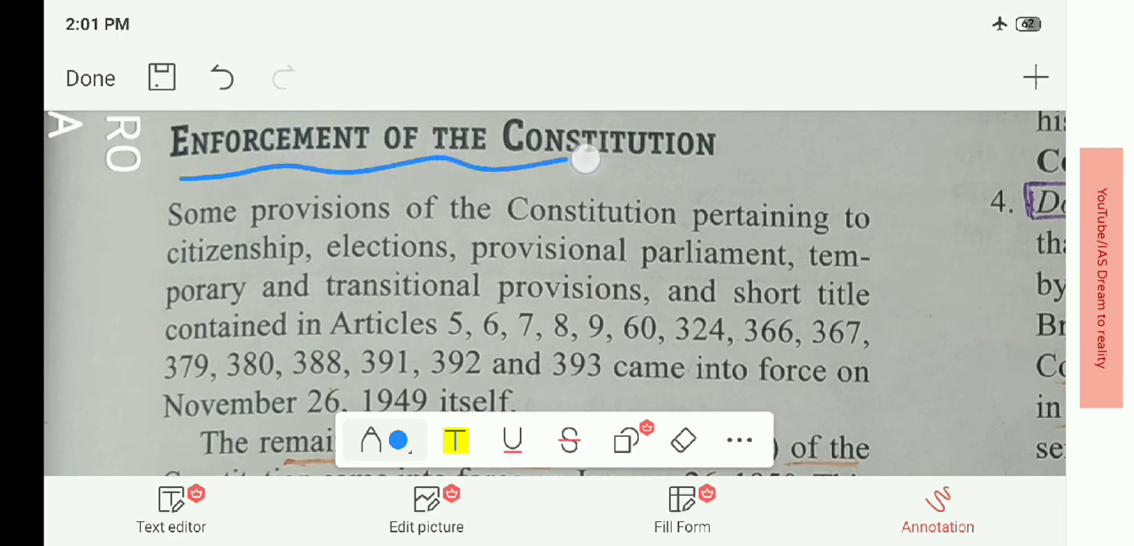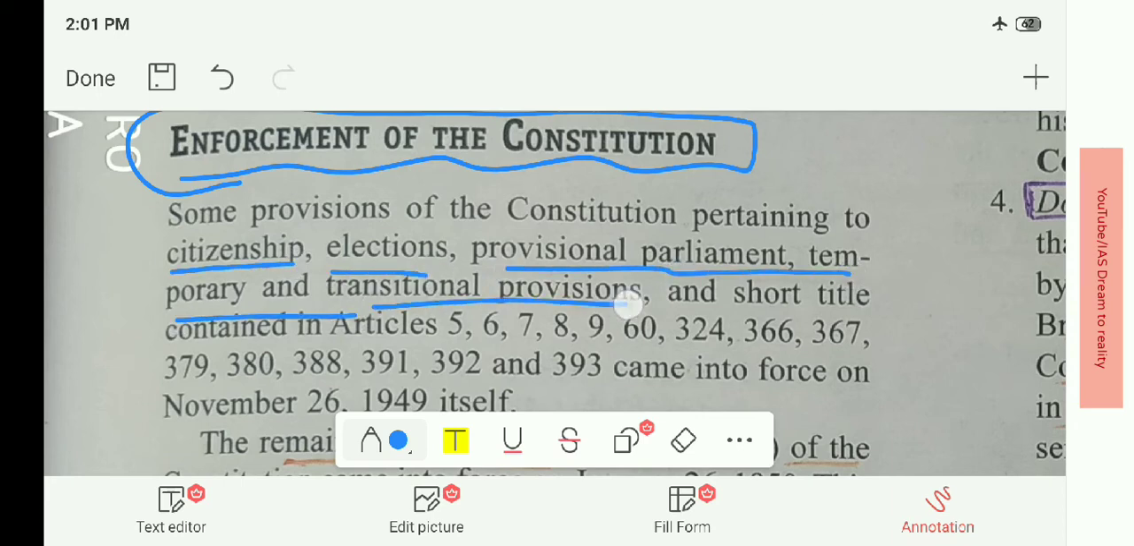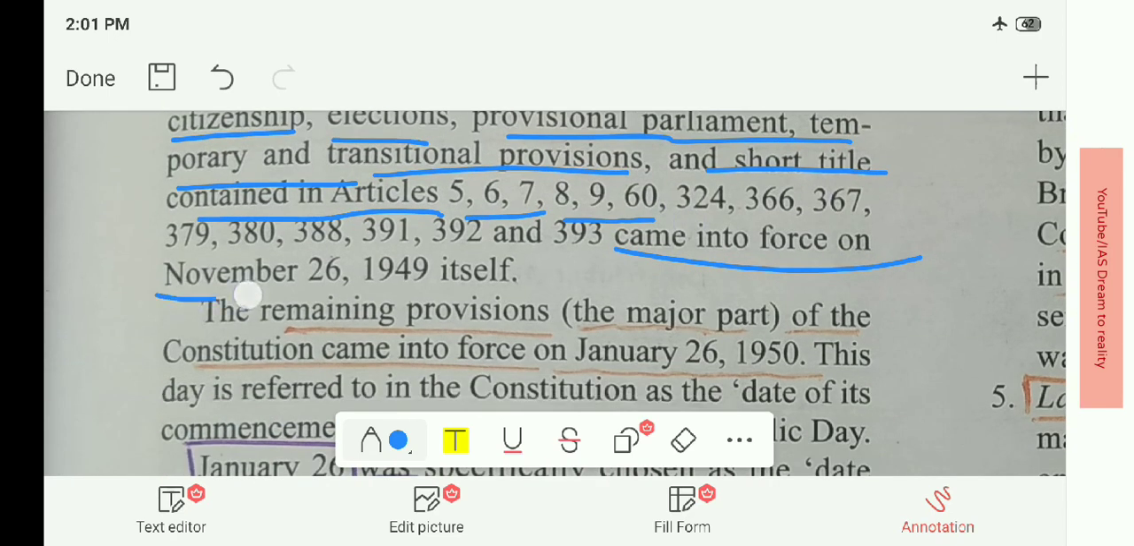So, when was the enforcement of the Constitution? See, enforcement and adoption. It was adopted on November 26, 1949. But when it was enforced, some provisions of the Constitution pertaining to citizenship, elections, parliament, temporary and transitional provisions, and short title, contained in Articles 5, 6, 7, 8, 9, 60, 324 and some other articles, came into force on November 26, 1949.